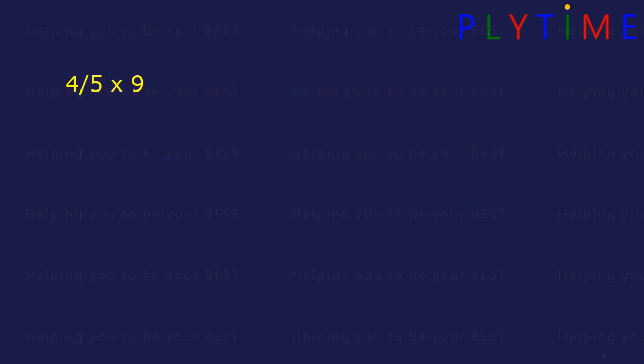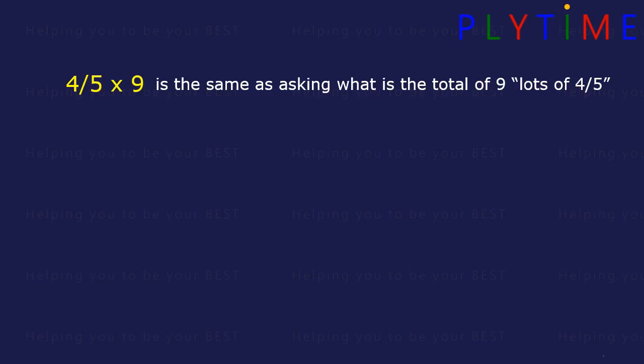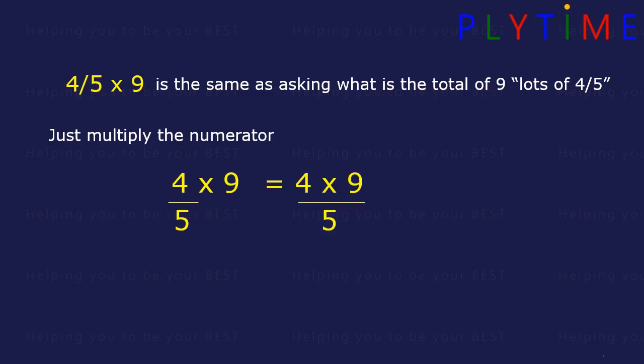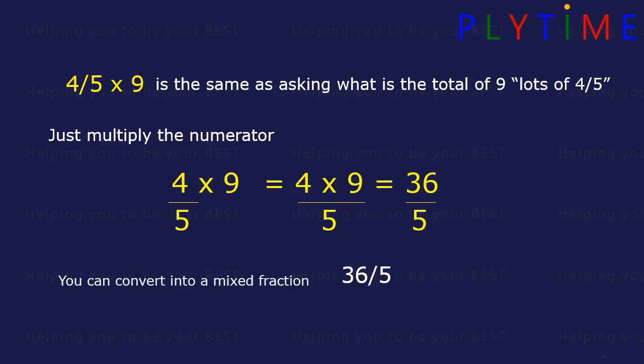4/5 times 9. It's the same as asking what's the total of 9 lots of 4/5. Just multiply the numerator. 4/5 times 9 is the same as 4 times 9 divided by 5. 4 times 9 equals 36 divided by 5. We can convert this into a mixed fraction. 36 divided by 5. 7 times 5 equals 35, so it's 7 wholes and 1/5, or 7 and 1/5.